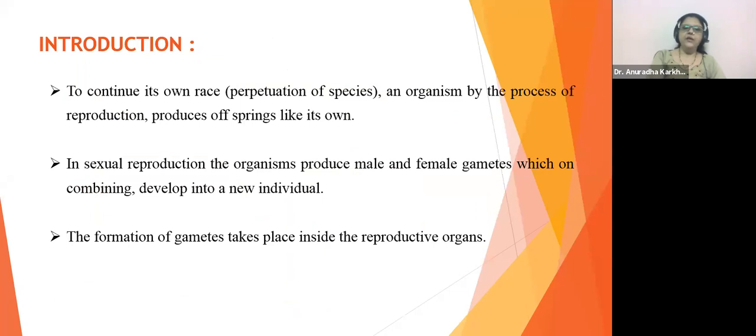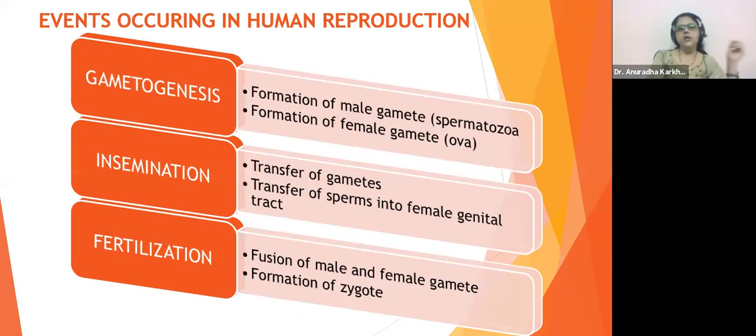So we have started with this chapter in which we have seen that sexual reproduction would involve the fusion of male and female gametes. These were certain events that occur in sexually reproducing organisms. We have seen the word gametogenesis, that is formation of gametes, insemination, that is transfer of gametes, fertilization, that is fusion of gametes.